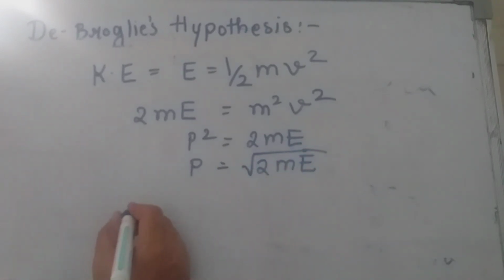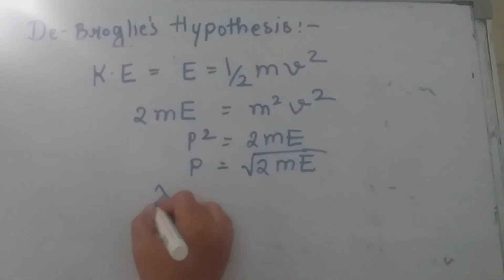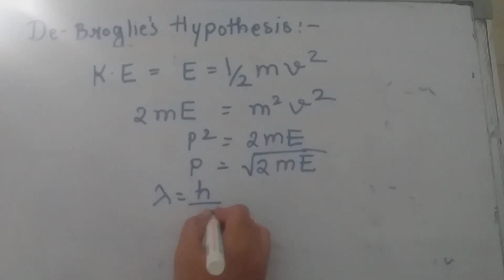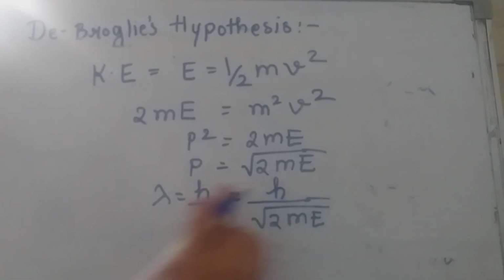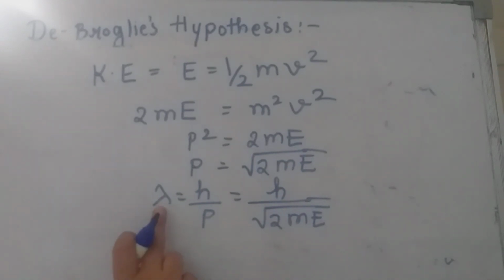We know that the wavelength of the matter wave is written as lambda is equal to h upon p. Substituting the value of p, I can write h upon under root of twice mE. So this is another form of the equation for the wavelength of the matter wave: lambda is equal to h upon under root of twice mE, where m is the mass of the particle and E is the kinetic energy of the particle.